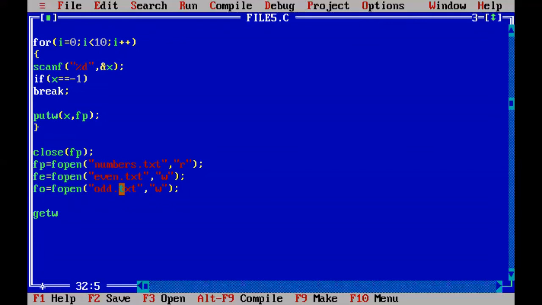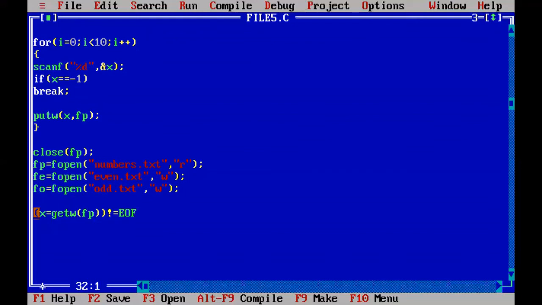It takes the file pointer fp of numbers.txt from which you retrieve one integer, and you store it into x. How many times? As many integers as there are. This process repeats until it is not equal to end of file. When it reaches end of file, this condition will stop the iteration.